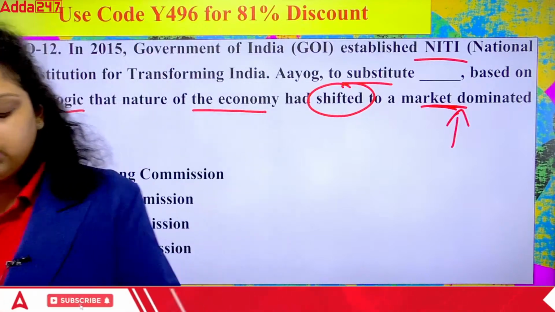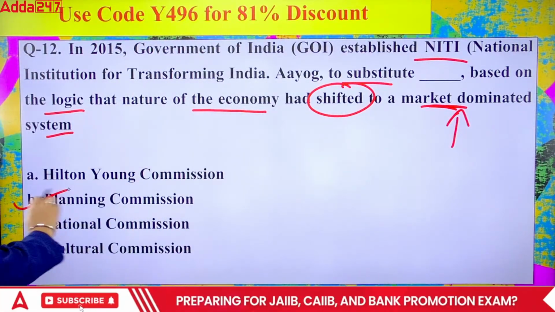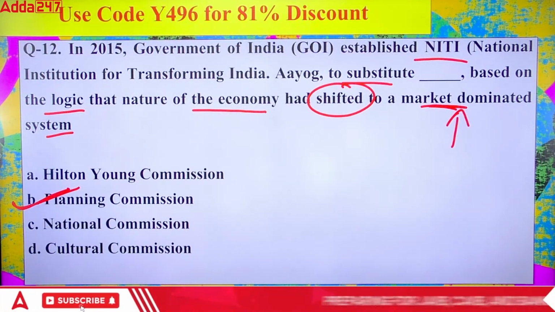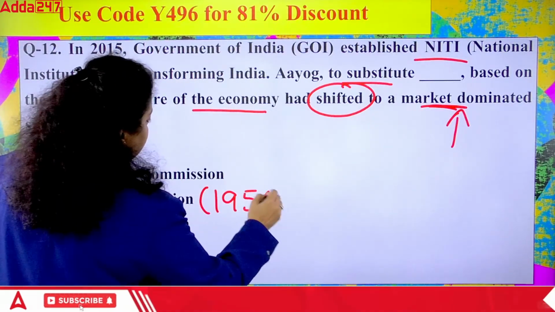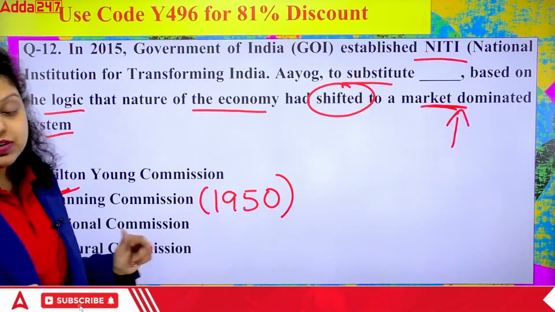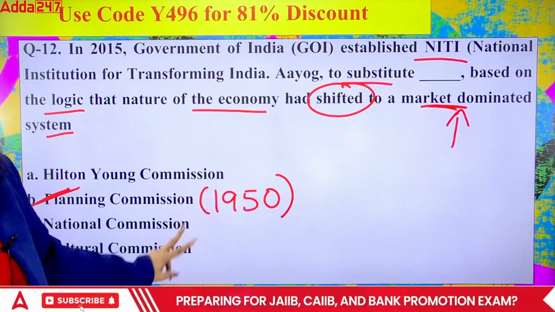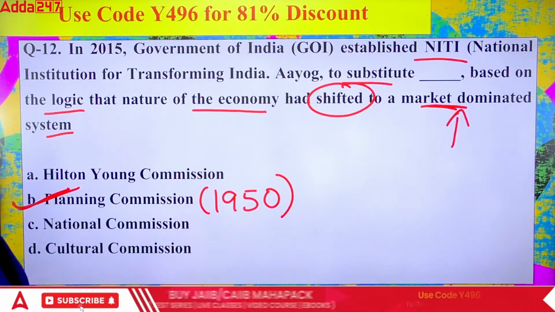Okay. Very good. It is the Planning Commission. The Planning Commission was replaced by Niti Aayog in the year 2015. It was established in the year 1950, and it created 12 five-year plans in our country. Okay, next.